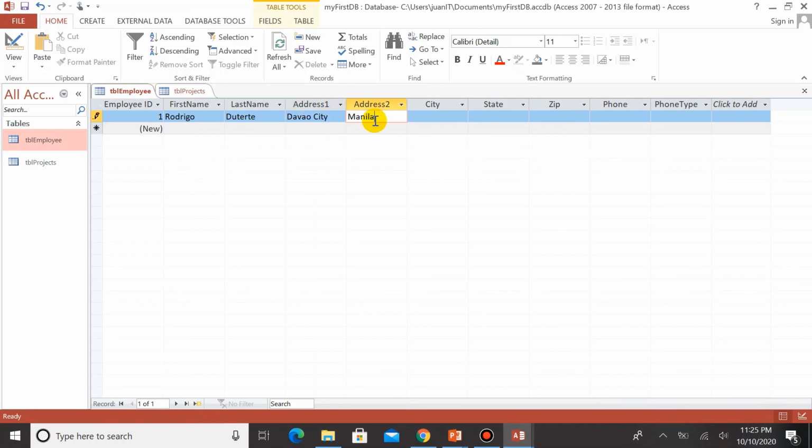So he's living in Malacanang, right? City, so city is also Manila. Okay, so we'll have this. All right. State is NCR, for instance. Okay. Zip code, say that is 1234.